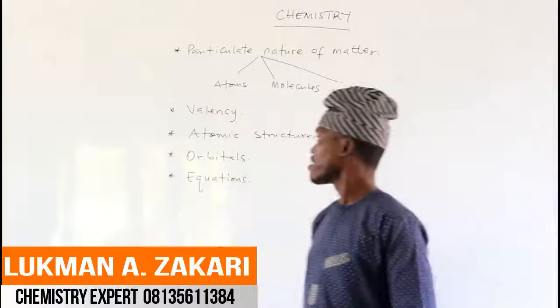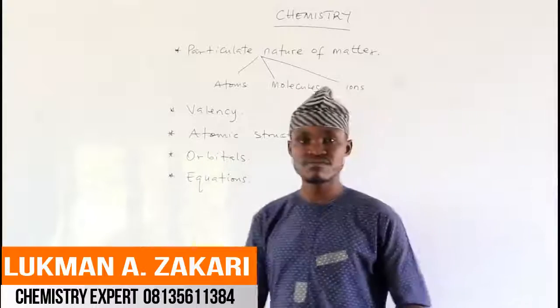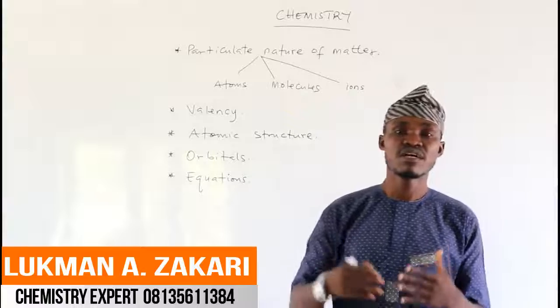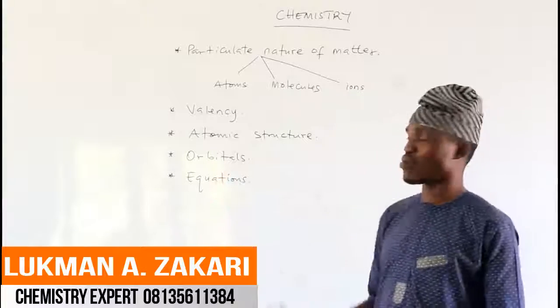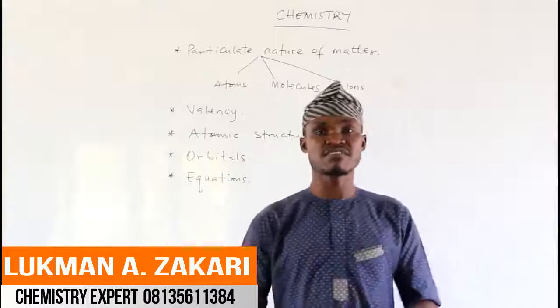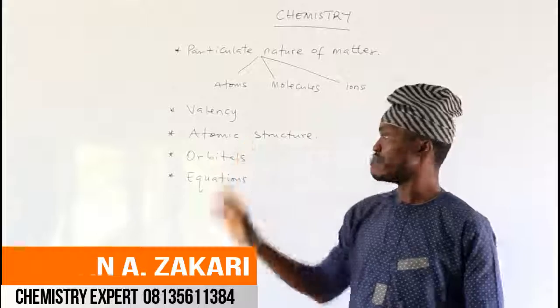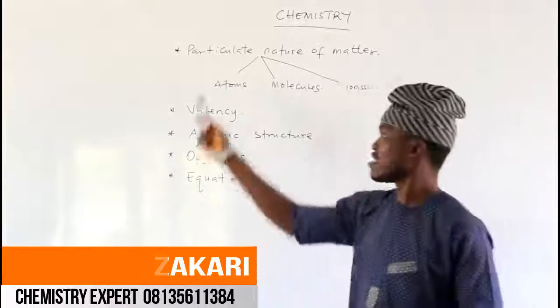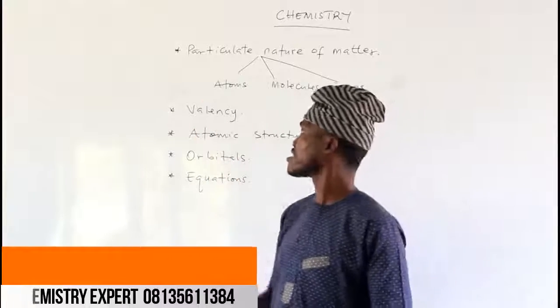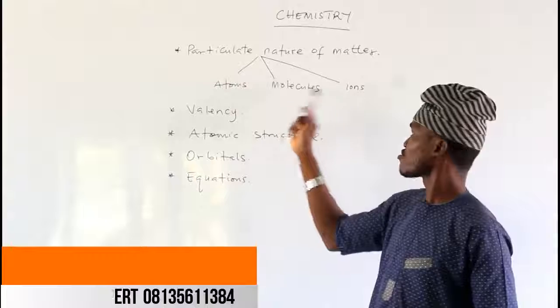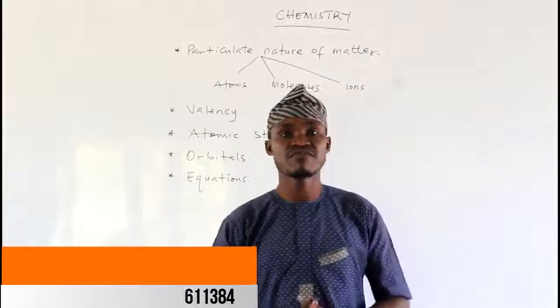Is that taken? Then when we say atomic structure and orbitals, then equations, in our subsequent lesson, we are going to take a look at them. But as of now, these are the ones we can take. Particulate nature of matter. Under it, we have atoms, molecules, ions, and then we have valency.